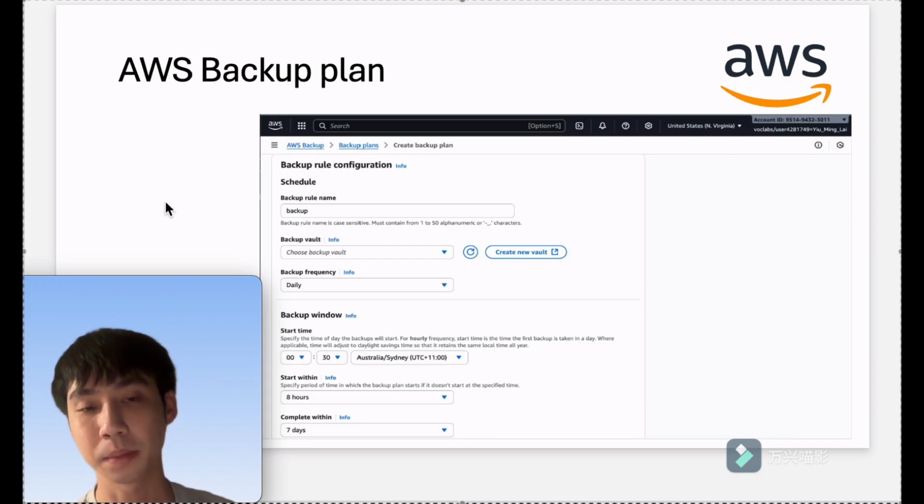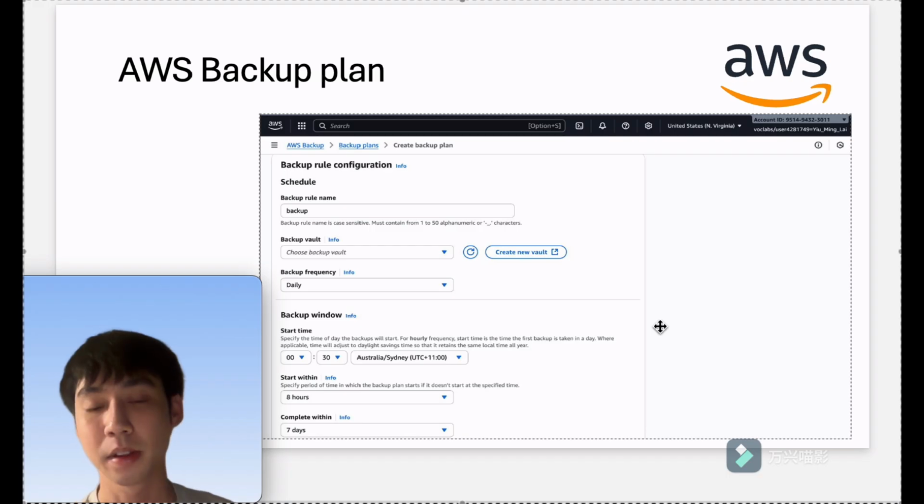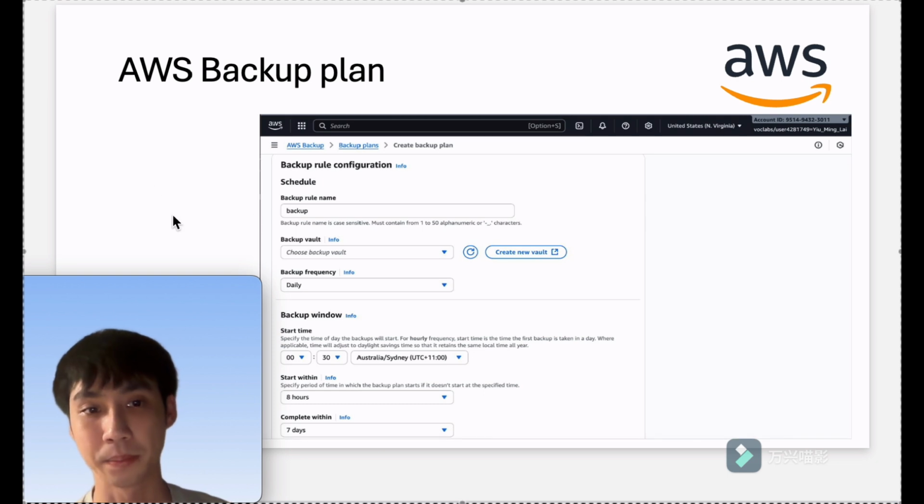So to automate the process, I made a daily backup plan connected to my vault. It runs every day and moves all backups to cold storage after 30 days and deletes them after 1 year. This makes the backup and recovery automatic and reliable.